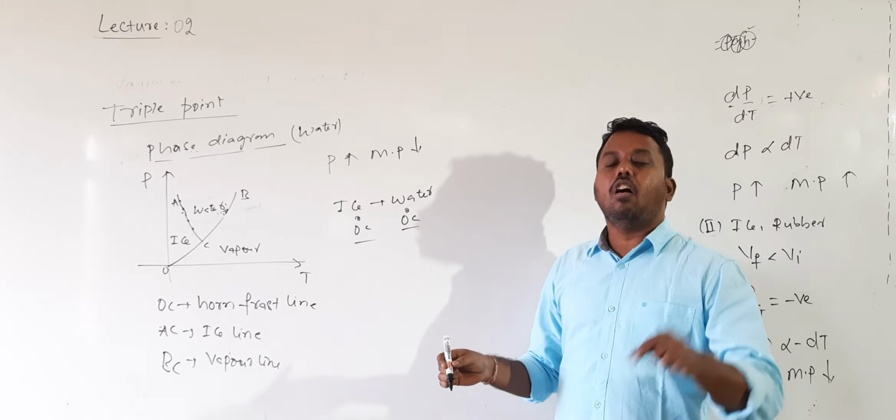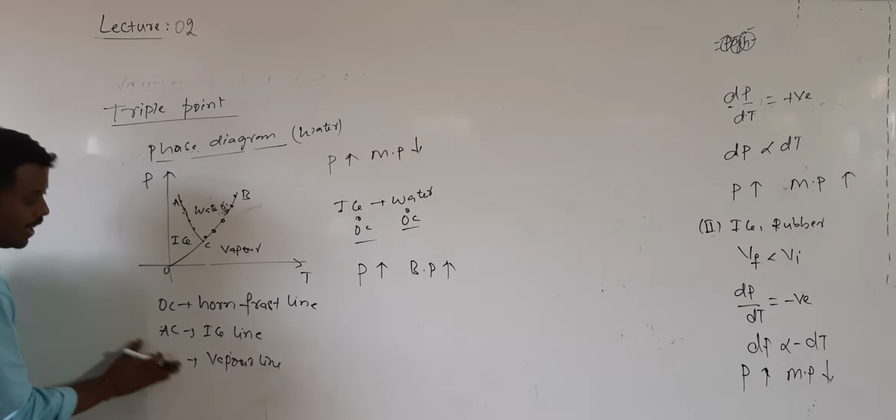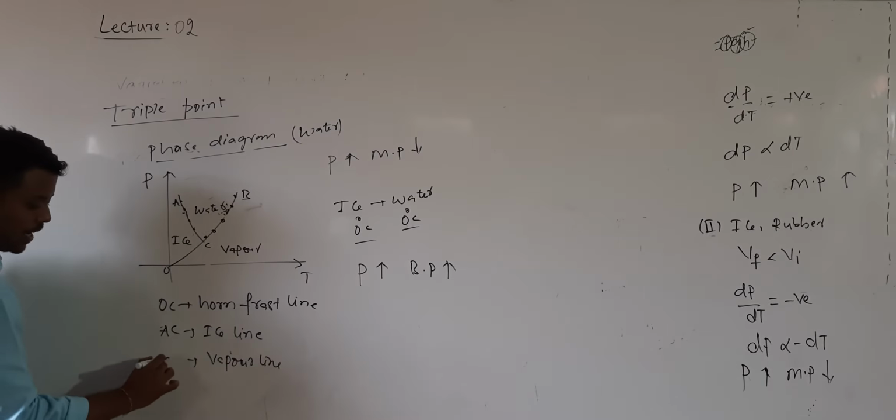Similarly, what is the meaning of the vapor line? The vapor line is CB. This line represents how the boiling point changes with increasing pressure. We know that with increasing pressure, the boiling point increases. That's why I will call this curve CB, and the other one CA. This curve CB has a positive slope, which indicates that with increasing pressure, the boiling point temperature also increases. For every point on this curve, the two states are in thermal equilibrium.